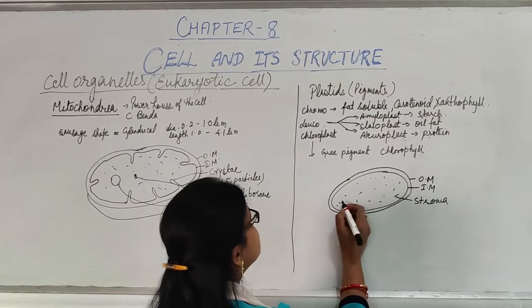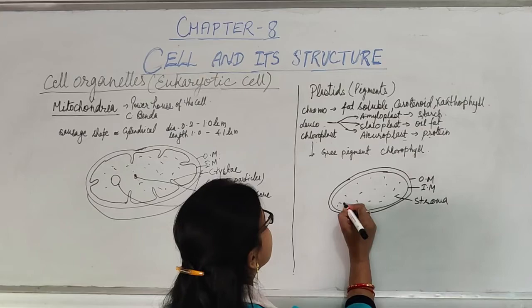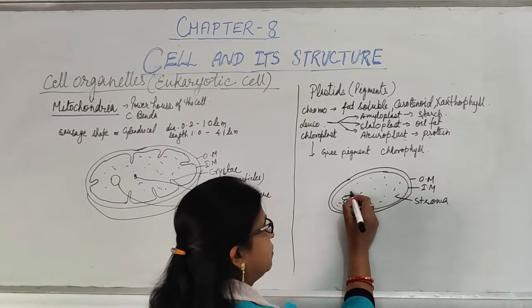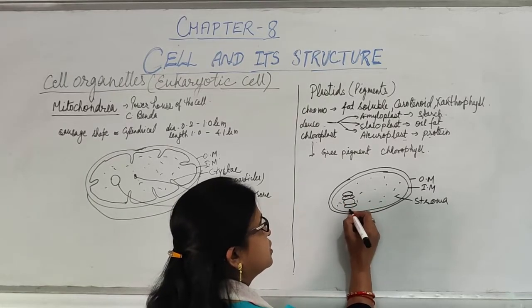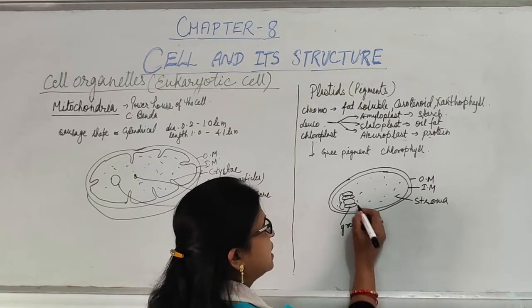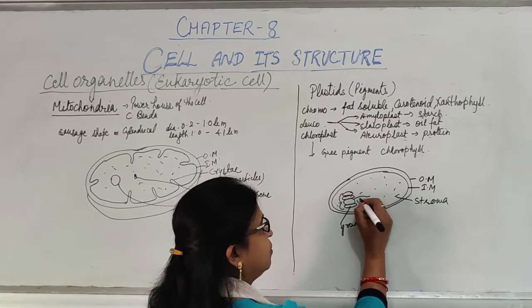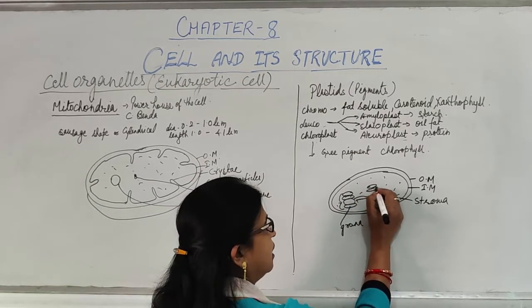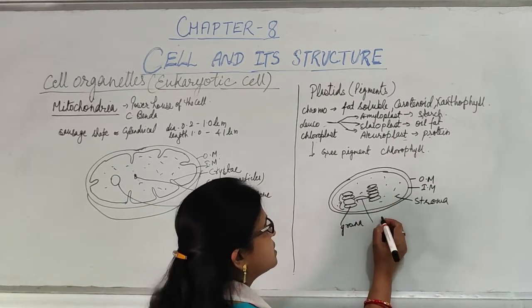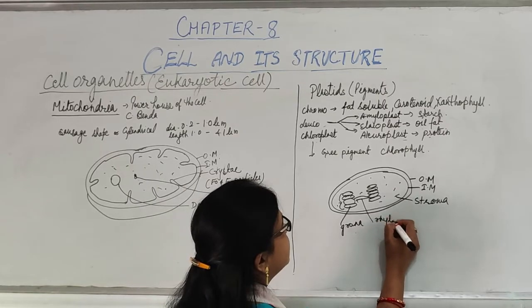The inner structure has thylakoids. Thylakoids are coin-like structures arranged in such a way that a stack is known as grana, and a single one is a thylakoid. These grana are connected with other grana through the thylakoid lamellae.